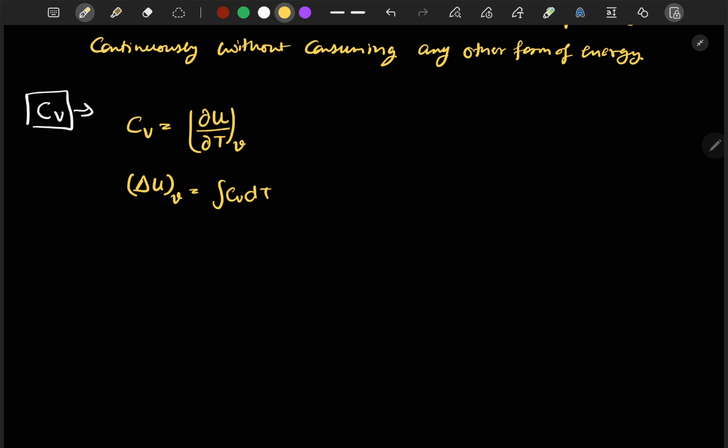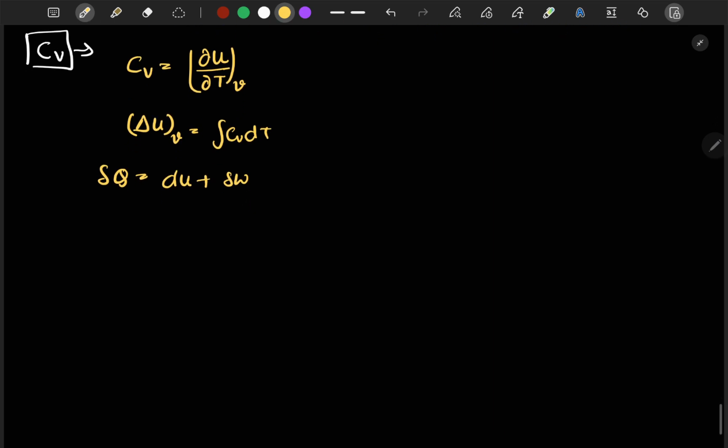Okay, now from the first law of thermodynamics, as we studied earlier, for a closed stationary system we can use delta Q is equal to dU plus delta W. Let's consider this equation at constant volume.